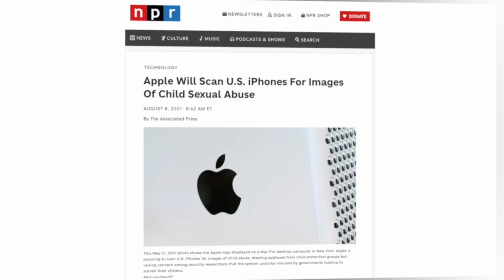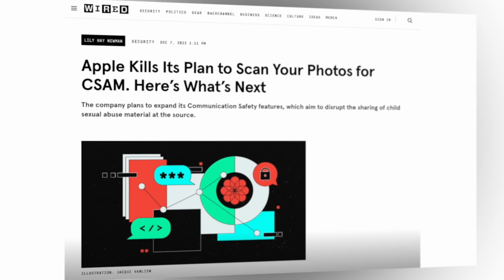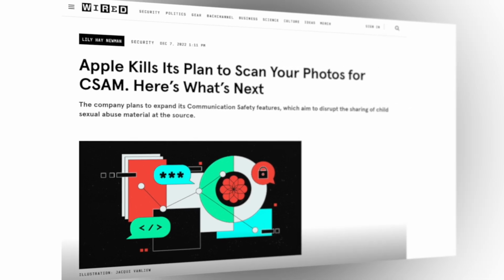Right now, Google scans all the photos that you store on their servers. Apple had planned to do that same thing until it faced intense backlash and instead did a 180 by giving us the option to add end-to-end encryption via the Advanced Data Protection feature. Now, if you don't know what I'm talking about there, learn why I recommend you turn this setting on and how to do it in that video right there.